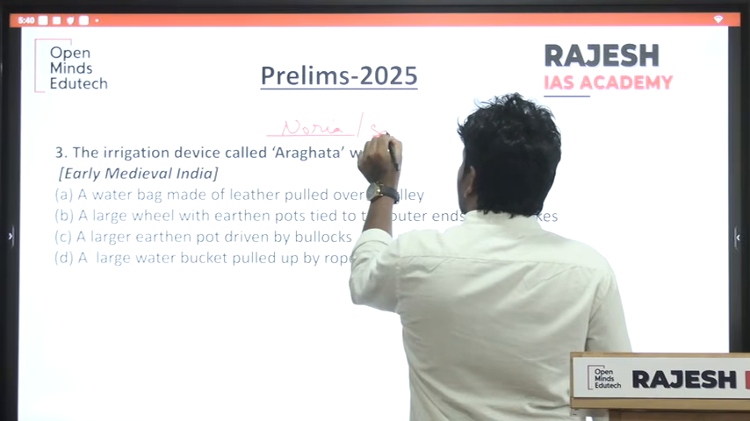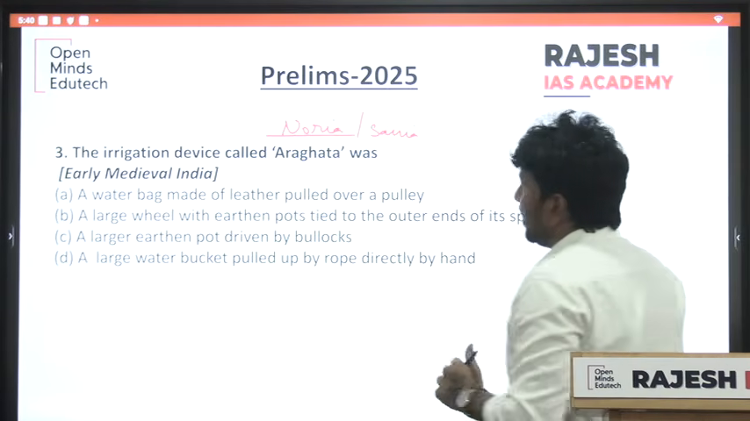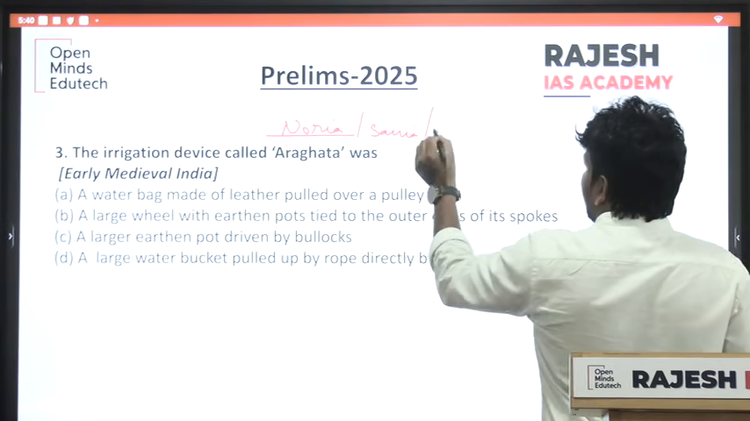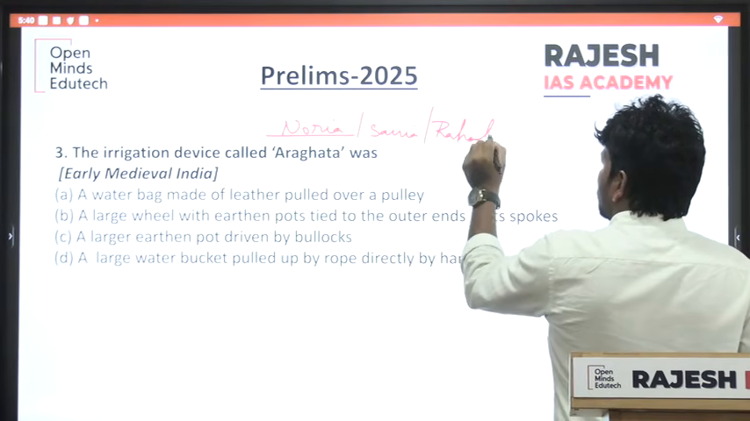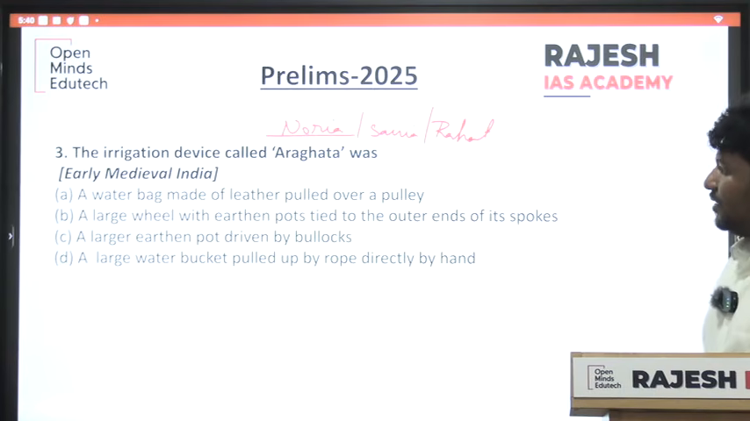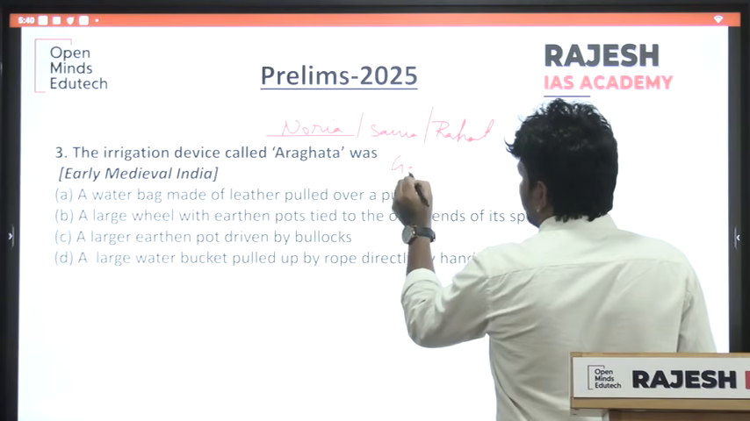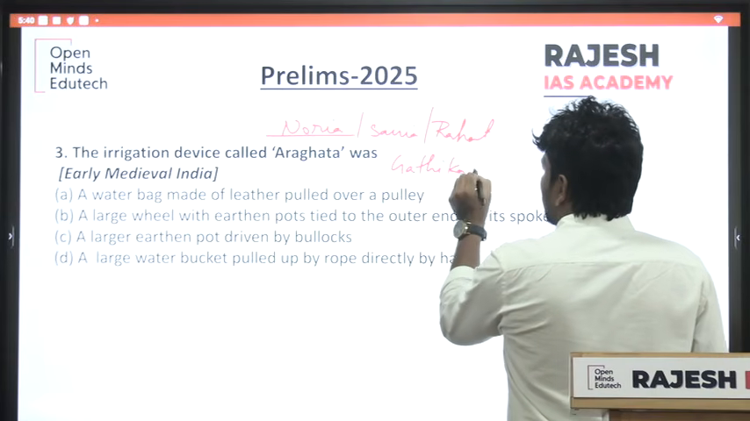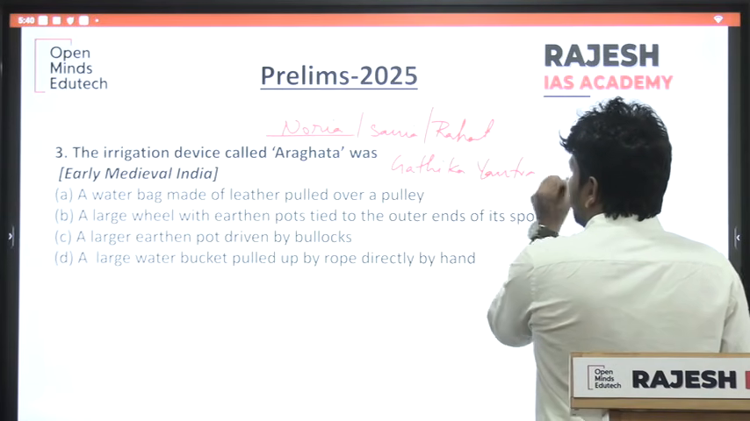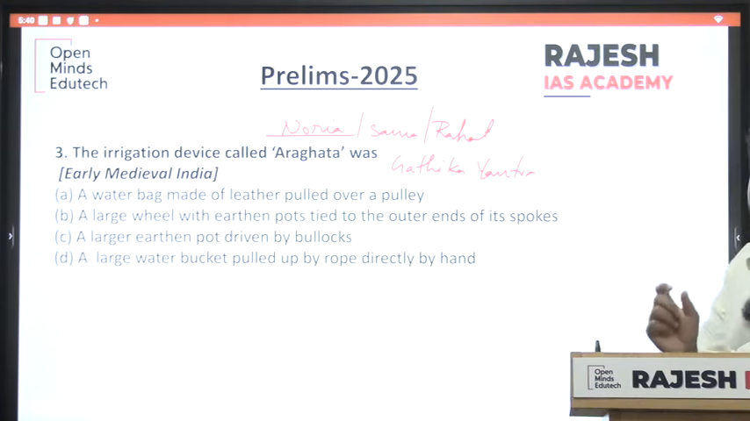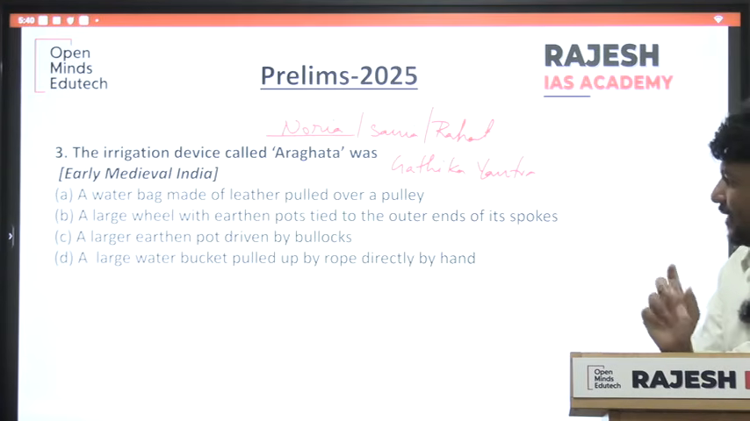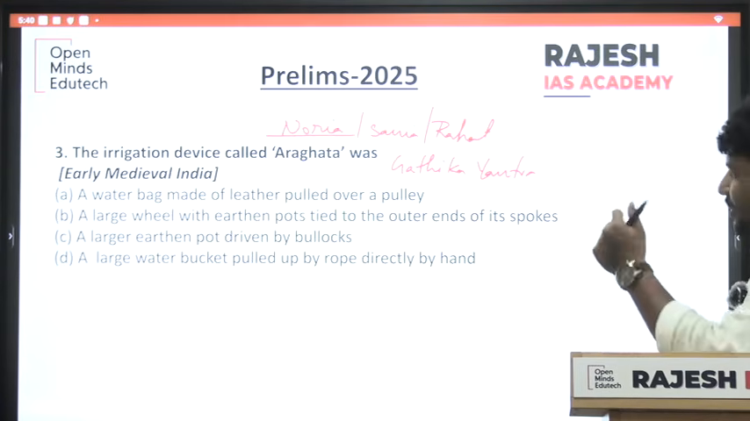There are other names for this Aragatta: Noria, Sanai, even Rahat also. And during the Satavahana time it is called Ghatika Yantra. Ghatika means you should know that it is a pot. It is related to irrigation. Spoked wheel irrigation.